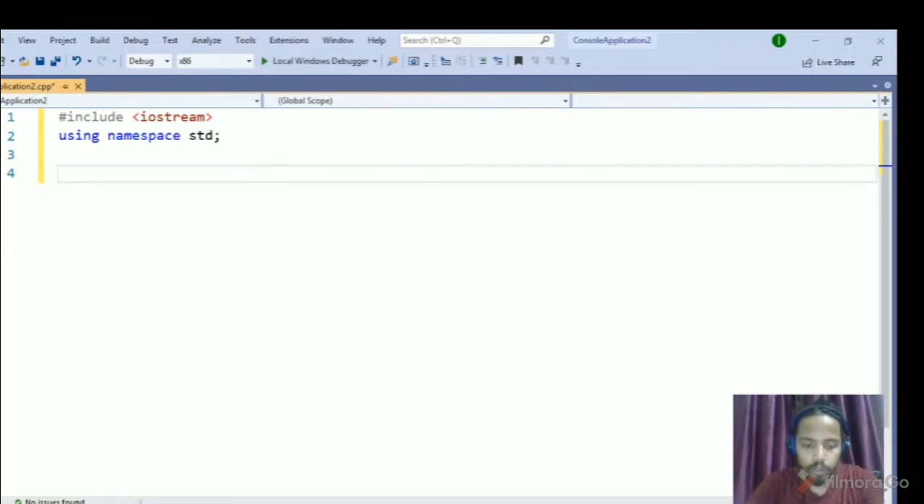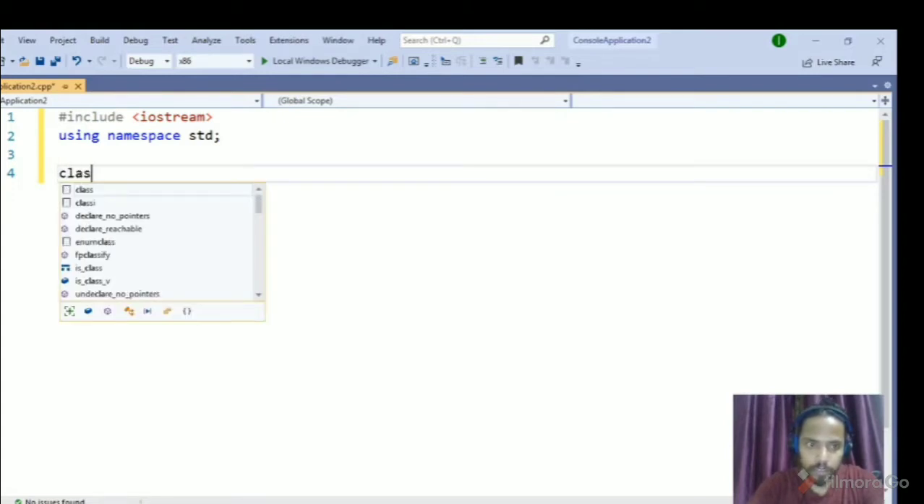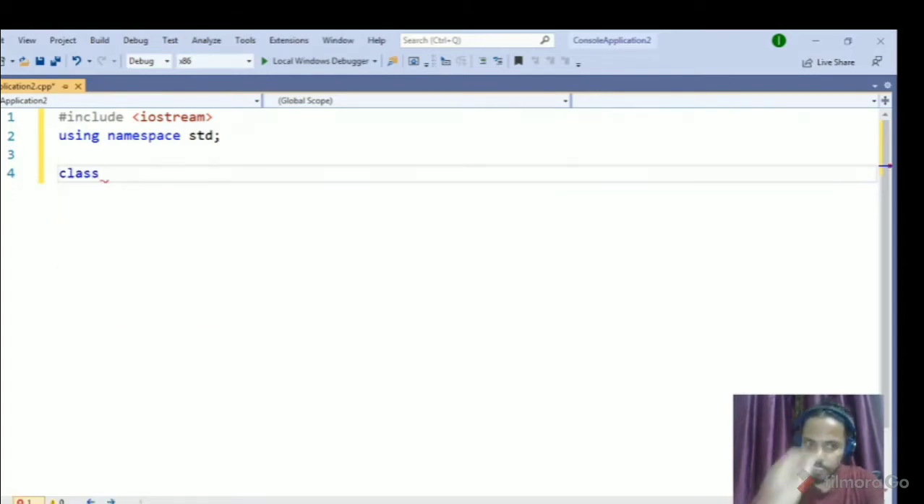Today I will talk about non-static member initialization. Okay, so in earlier C++, in classes we could only initialize member variables of a class inside the constructor. But now we can initialize them within the declaration of the class itself. So let me show you.